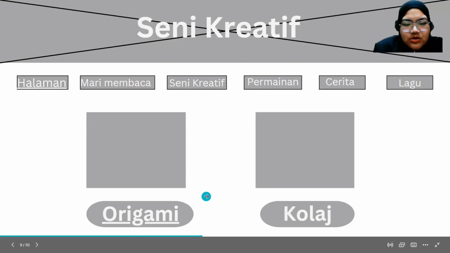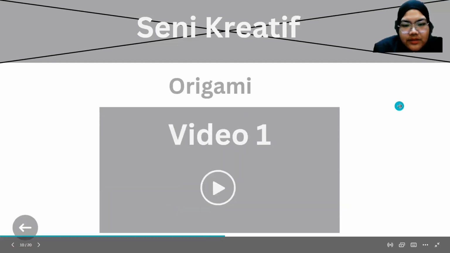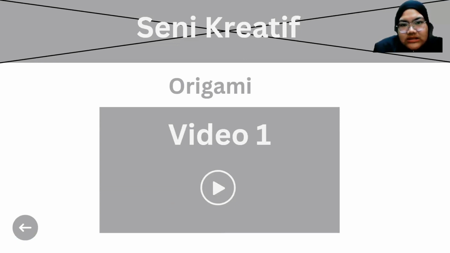Okay, for example, the user goes to the origami pages. As you can see for the origami pages, there will also be a scroll. These pages can also scroll down, because there is not only one video, but a few origami videos. For example, they are making a squid, or they're making a rabbit, and so on. So when they are here, there will be a video, and then they can use the play button.